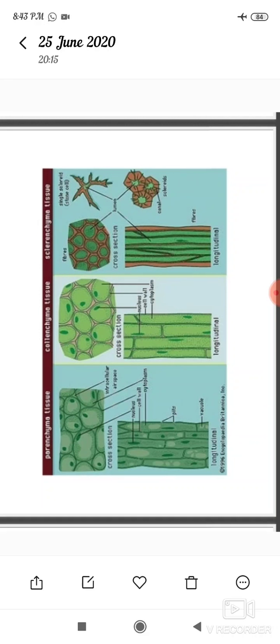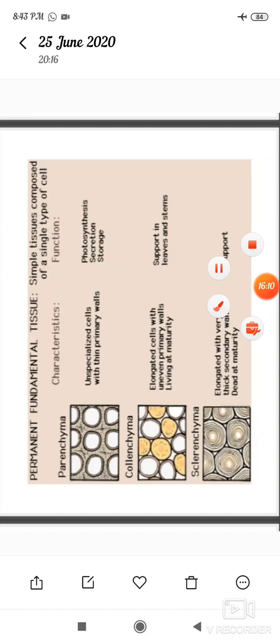So here see the difference between the parenchyma, collenchyma and sclerenchyma. And then observe here how the cells are arranged. In parenchyma, the cells are unspecialized cells with thin primary walls. Its function is photosynthesis, secretion and storage. In collenchyma, cells are closely arranged to one another.